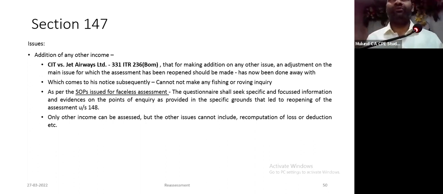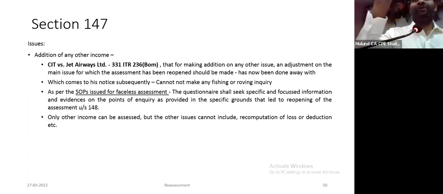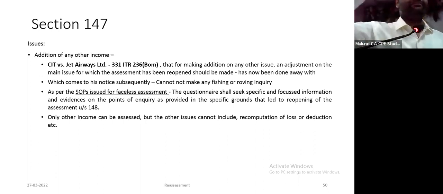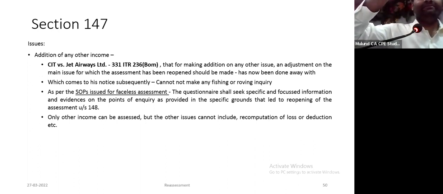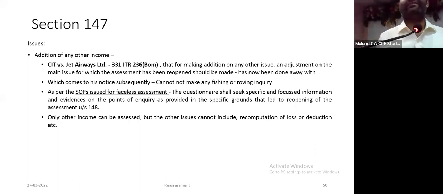Airways, 331 ITR 236. If they reopen to assess A item, then they can add B item, provided A item is added. So say for example, if they reopen to disallow interest expenses, now during the course of assessment proceedings, they find out, no, you have got an accommodation entry, penny stock. And for interest you give a justification, it is for the purpose of business. So they will not add interest, but they got a big catch, so they will add the penny stock